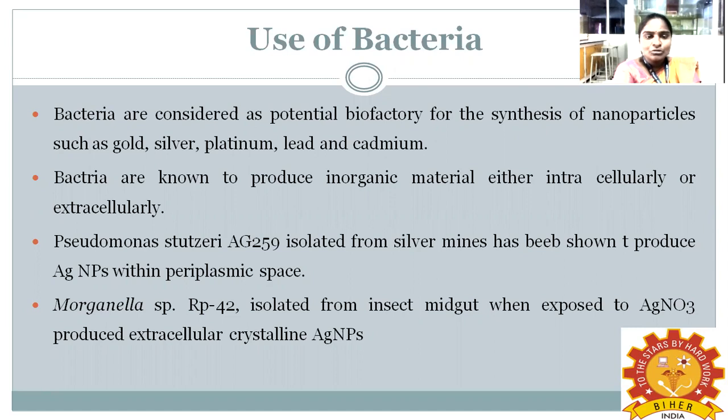Pseudomonas, isolated from silver mines, has been shown to produce silver nanoparticles within the periplasmic space.